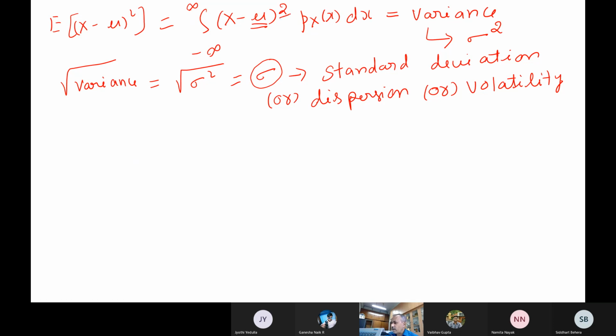It is a square, you followed. So the units of variance are centimeter square. Now what will be the units of standard deviation? Centimeter only.